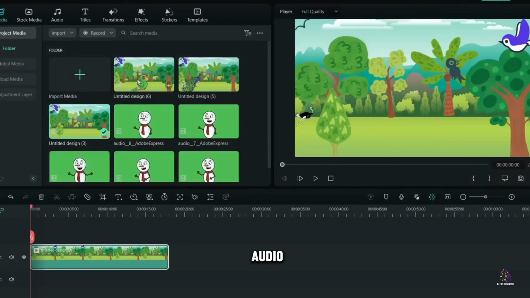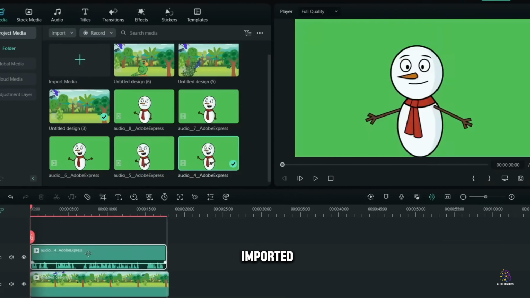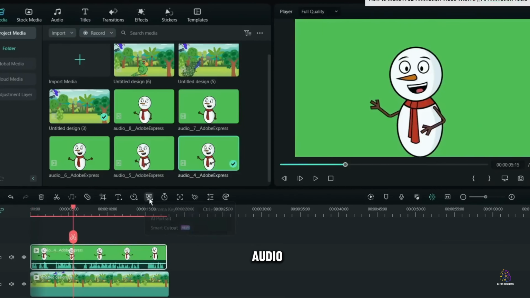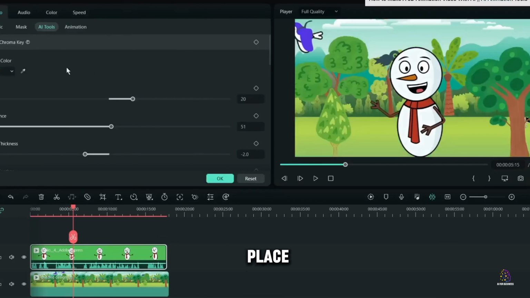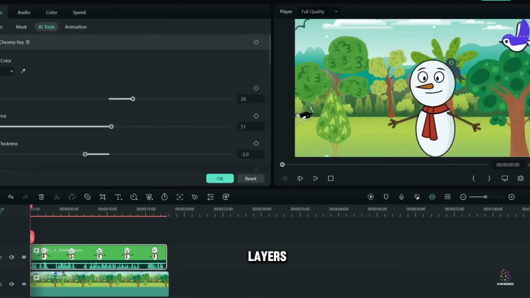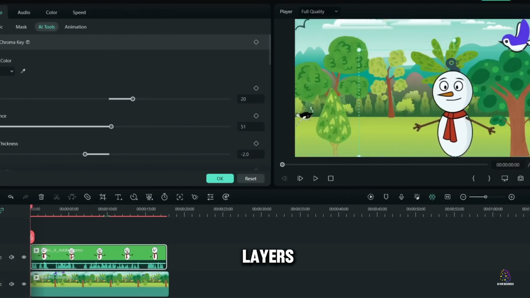2. Arranging video and audio layers. Once the files are imported, we'll organize the video and audio layers in Filmora's timeline. We'll place the audio clips corresponding to each animated sequence on the audio layers, while the videos will be placed on the video layers.